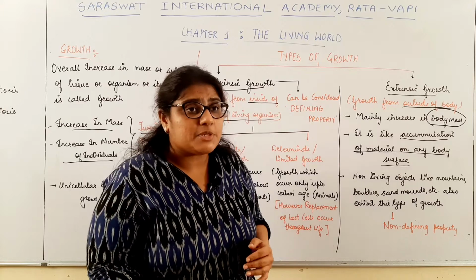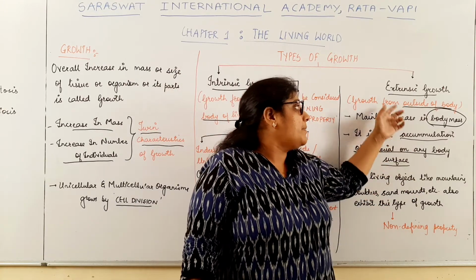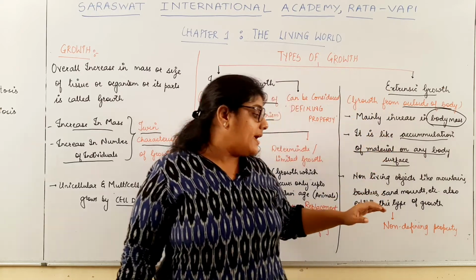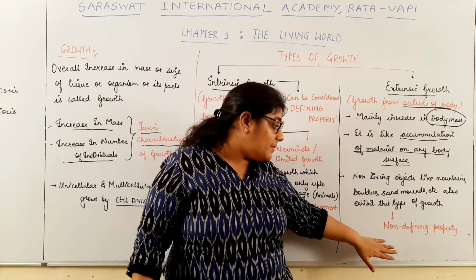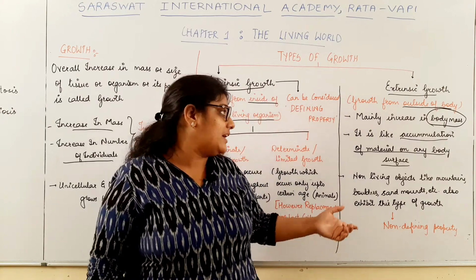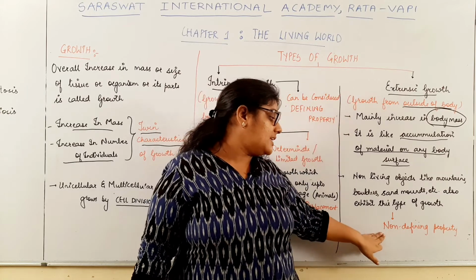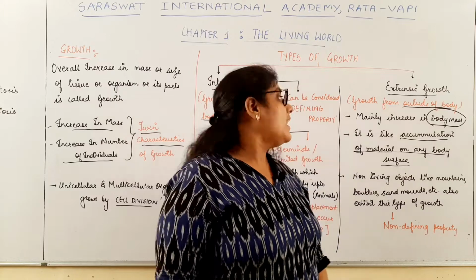What is the exception? The non-living objects also exhibit extrinsic growth, and therefore extrinsic growth cannot be considered a defining property of life. Which type of property is it? It is a non-defining property of life.